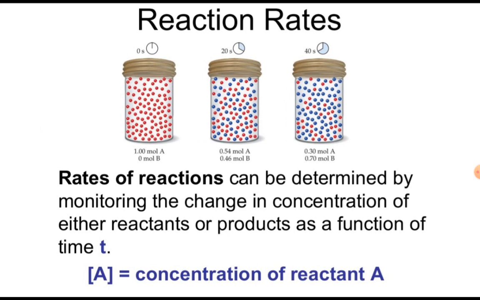When the reaction started, then after 40 seconds, the amount of B becomes 0.7 and the amount of A equals 0.3. Here the concentration of reactant A we need to calculate.